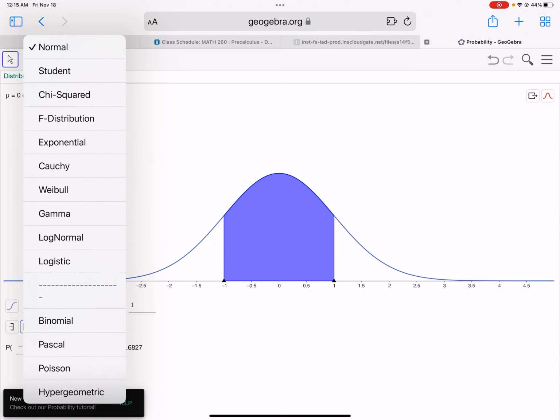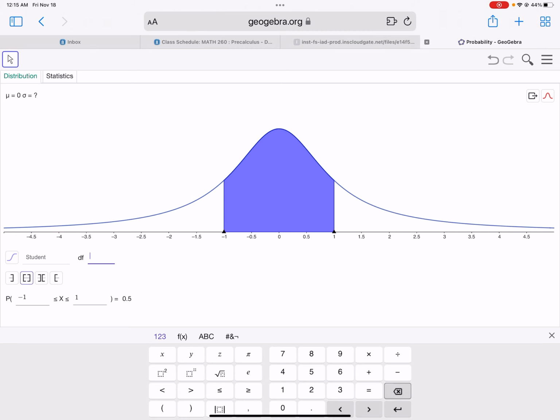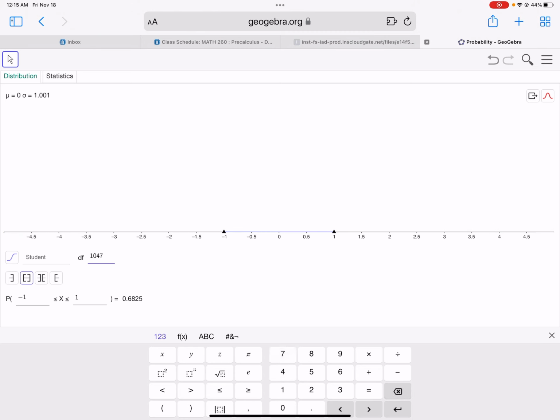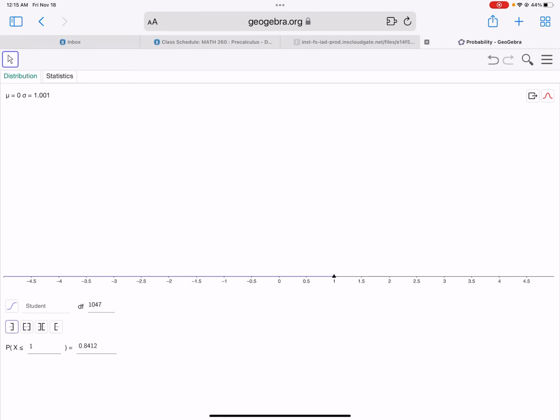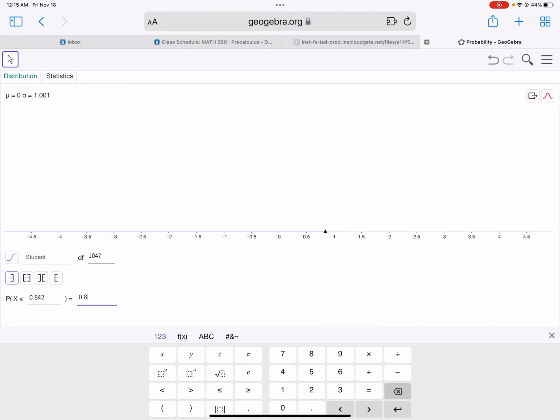Okay, so we're gonna choose student, and then we put in 1047 we have in the left side, and we put in the alpha, which is the area 0.05. So we get the number is negative 1.65.